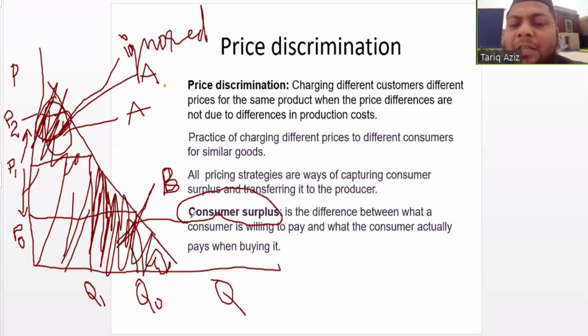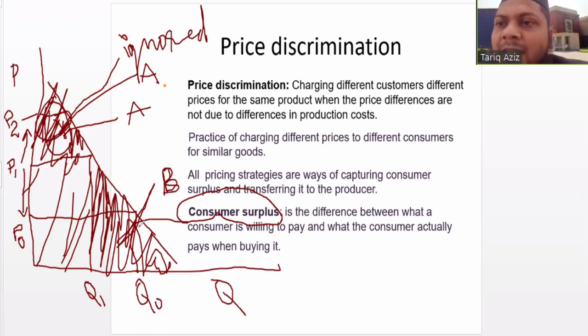And price discrimination is basically to exploit the consumer surplus, to exploit this region, because this box is already being exploited, but the triangular area at the upper side and at the lower side is being ignored. What is the reason? The reason is that the firm is selling only at a single price.